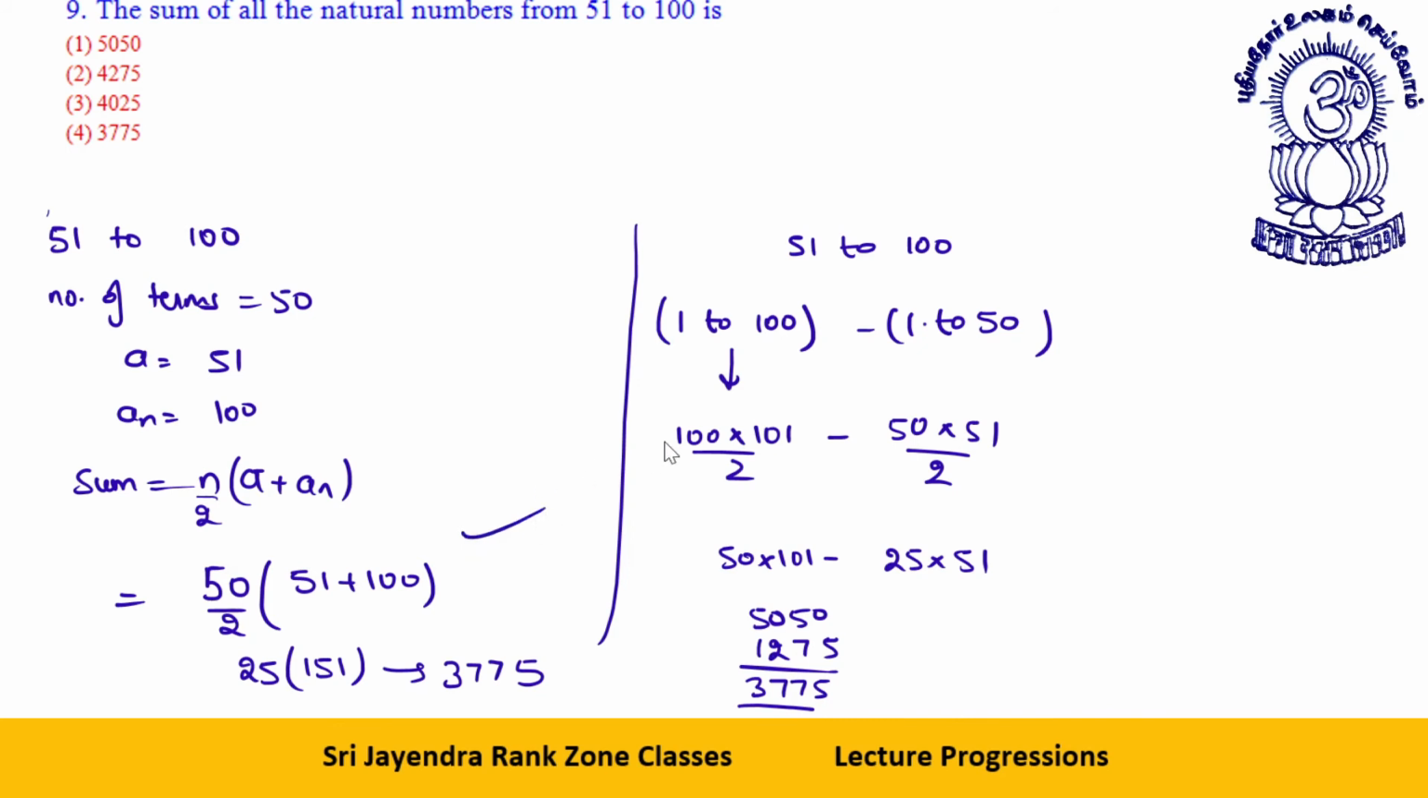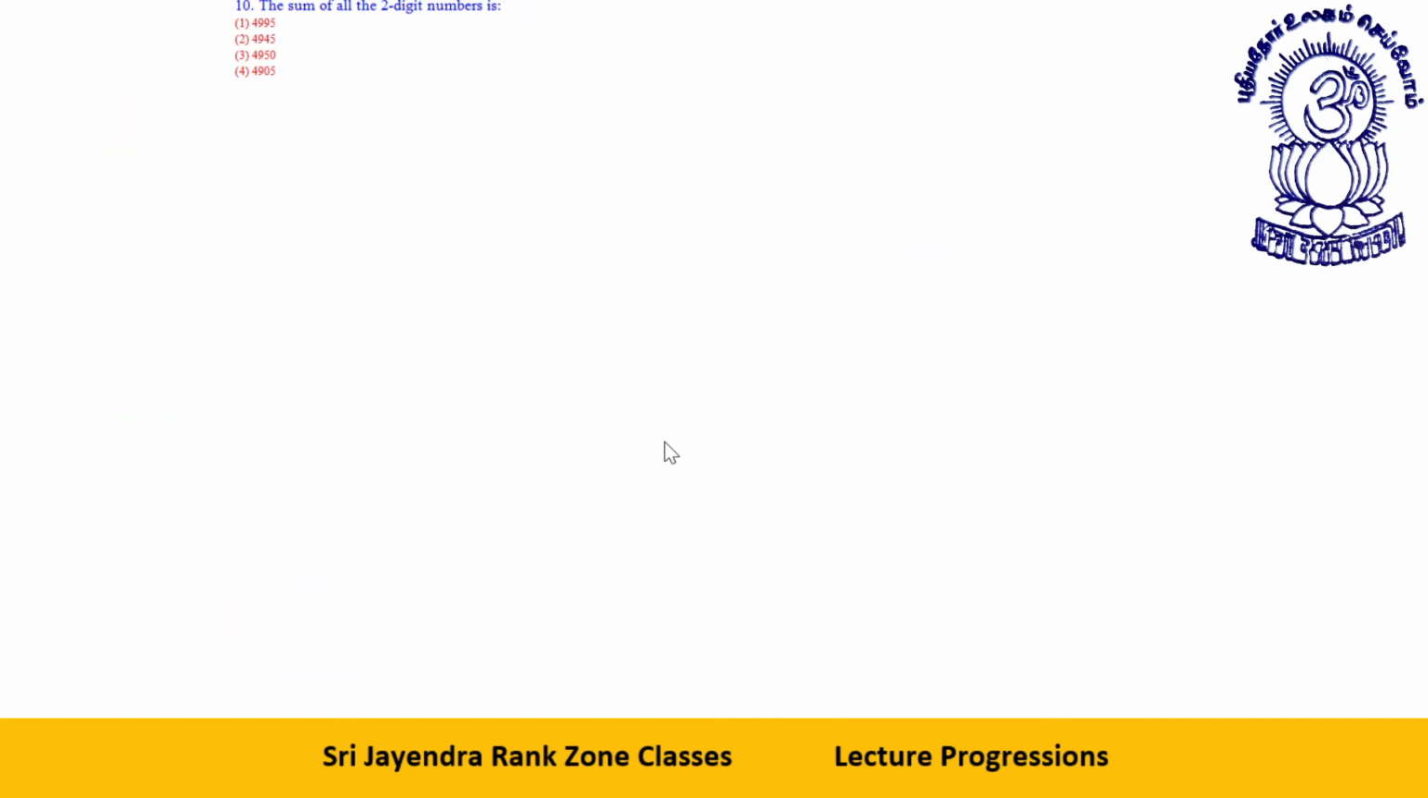Okay. Clear to everyone? Next. Sum of all the two-digit numbers is, see, this is also easy.